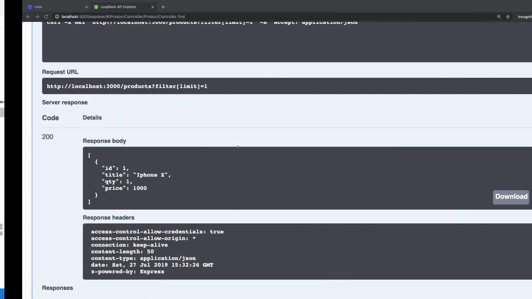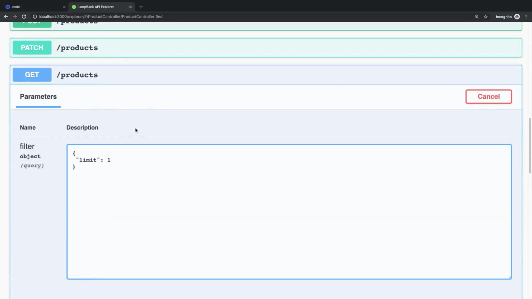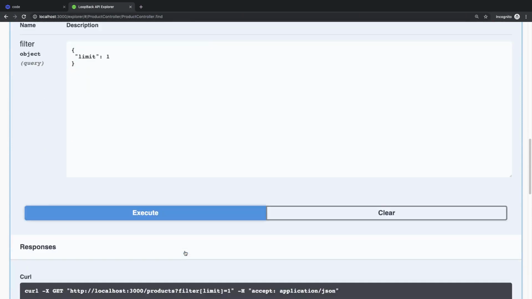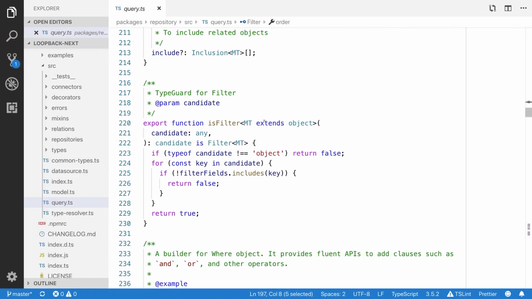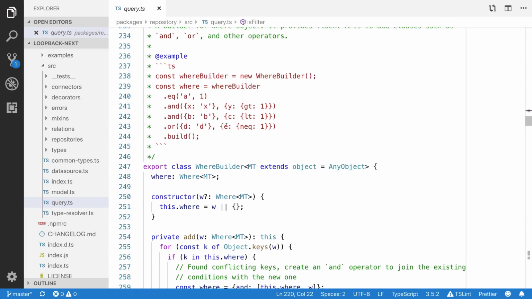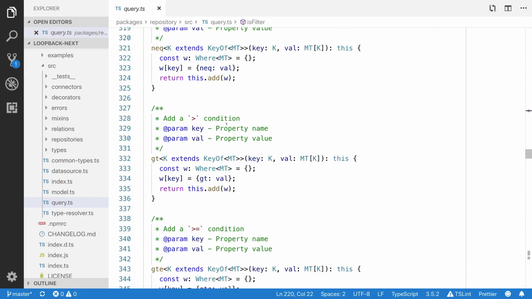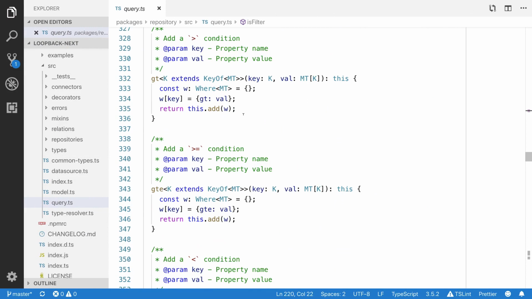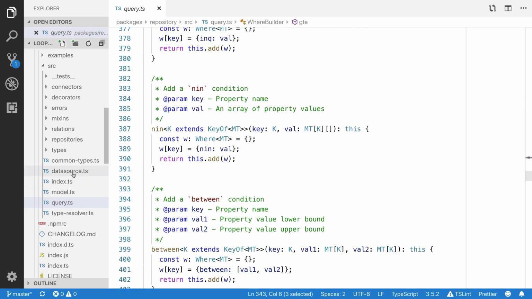So I'm going to try to test this limit field. When you try to fetch all the products, you can write the query object here. I'm going to set the limit, which is 1. Now you can see that you can view only one product here. You can write filters based on these conditions, like greater than, equal, something like that.